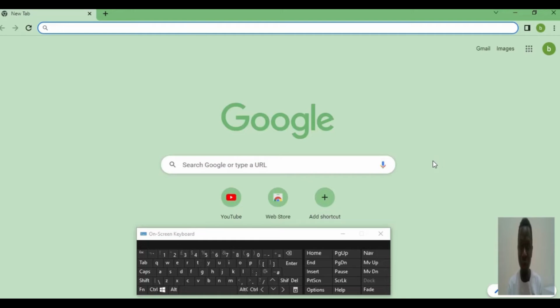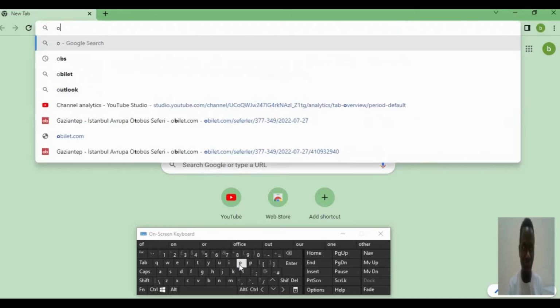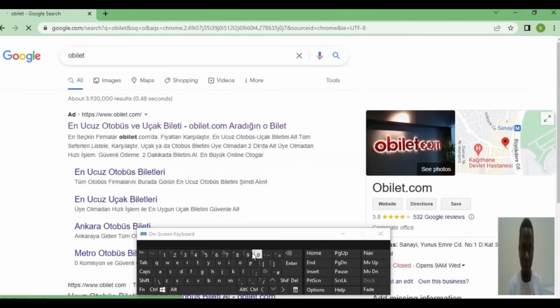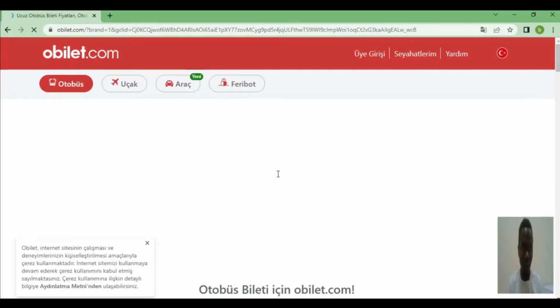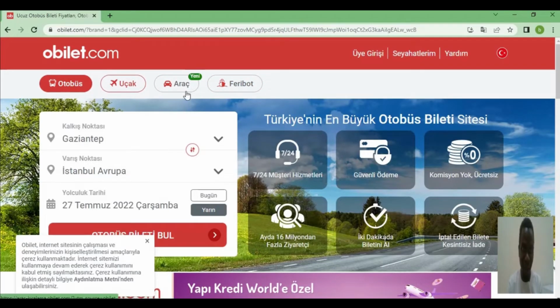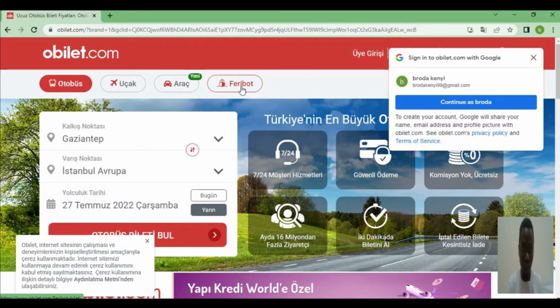So first things first, you have to open your Chrome browser, like this one that I opened here. The first thing you have to do is type Uppbeat in your Chrome browser and choose this one here, Uppbeat, and it will open to this. On this page, choose the first link. Click the first link, not any other link, and it will take you to this site. Here you have four options: bus, plane, car, and boat. If you want to travel by these four means, you have to choose one.